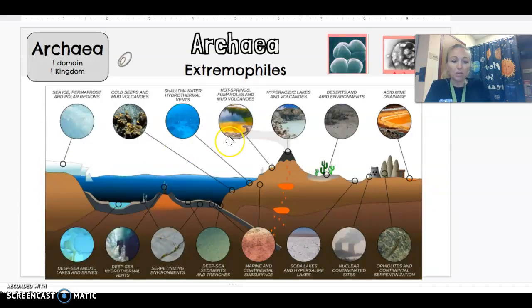Here, I just kind of included this cool picture for you to come back and look at, and it gives you some different examples of all these extreme environments where different extremophiles can be found, many of which, or most of which, are members of the domain Archaea.